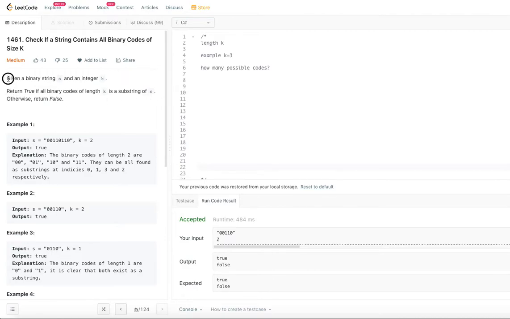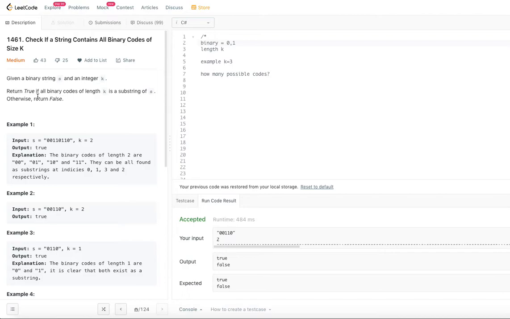So the problem description is we are given a string s and a length k. The string is a binary string, so it will have only 0s and 1s, nothing else. And an integer k that we are given. We have to see if all binary codes of length k are a substring of s. Return true if so. Otherwise, we will have to return false. That's what the question is.